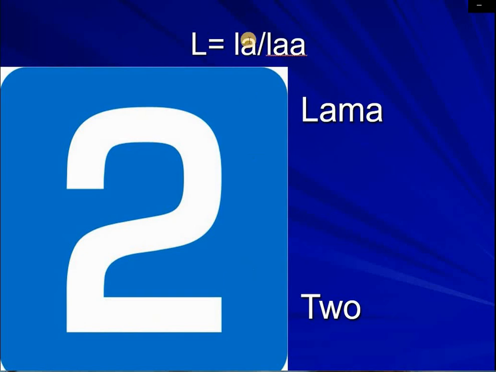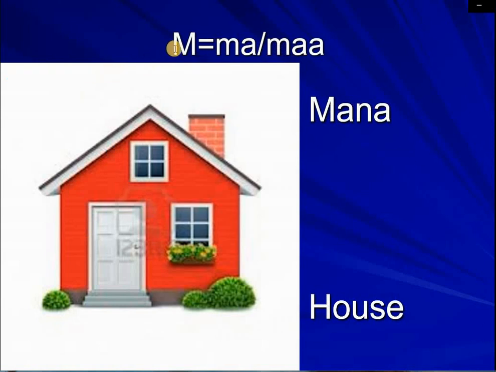La or la, lama. Ma or ma, mana. There is a reason why we call it ma or ma.